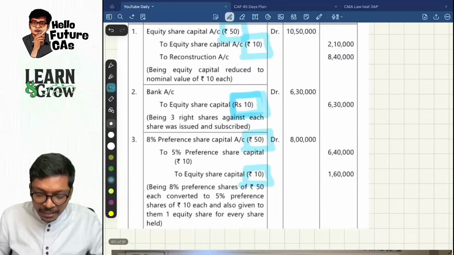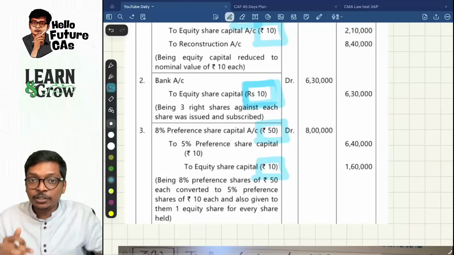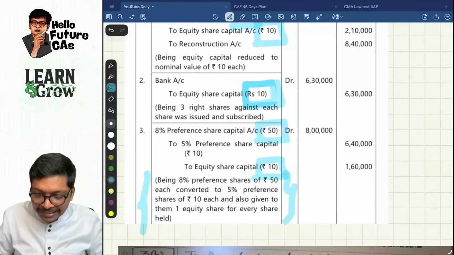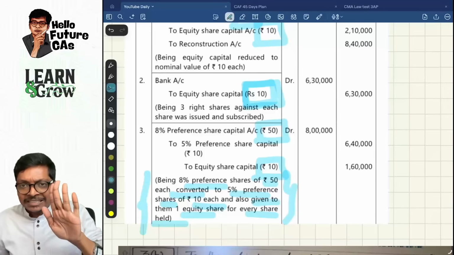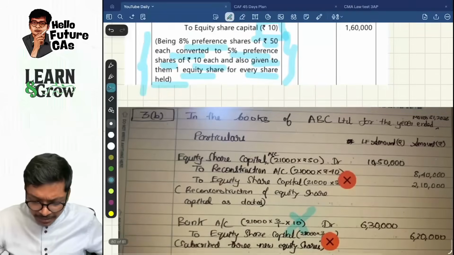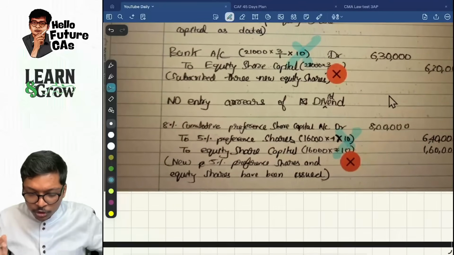And secondly, if you look at the journal entry narration also, it's so detailed in the ICA book: being 8% preference shares of 50 each converted to 5% preference shares of 10 each, and also given them one equity share for every share held. It's self-explanatory, it's understandable. Come down over here, look at what the student wrote.